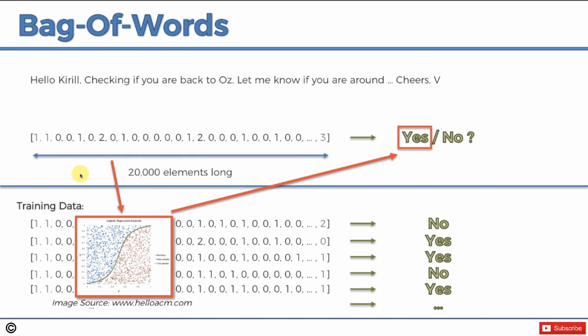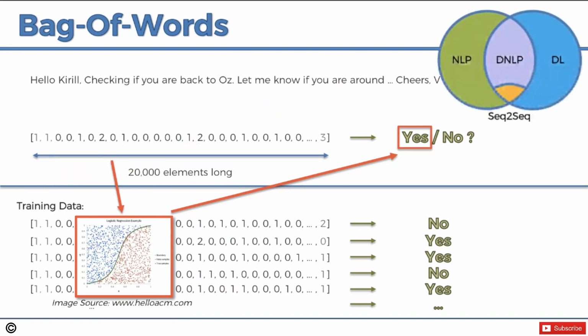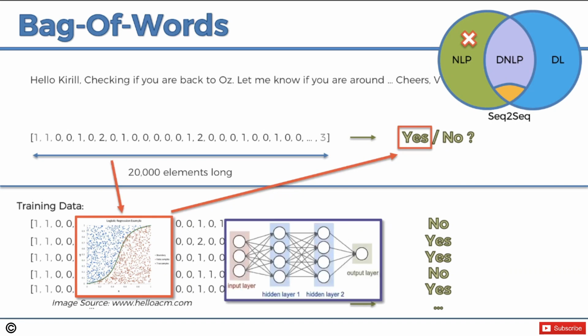Interesting. First of all, let's put this on our diagram. There's our diagram, and that's a natural language processing algorithm, which is called bag of words. The other approach that we could take here is, instead of a logistic regression, we could use a neural network. We could, because we have a vector, right? We could feed these vectors in as an input layer, over 20,000 neurons, into our neural network. They would go through one hidden layer, two hidden layers, as many hidden layers as we want, our own decision on how to structure it, and then we've got an output layer that tells us yes or no.